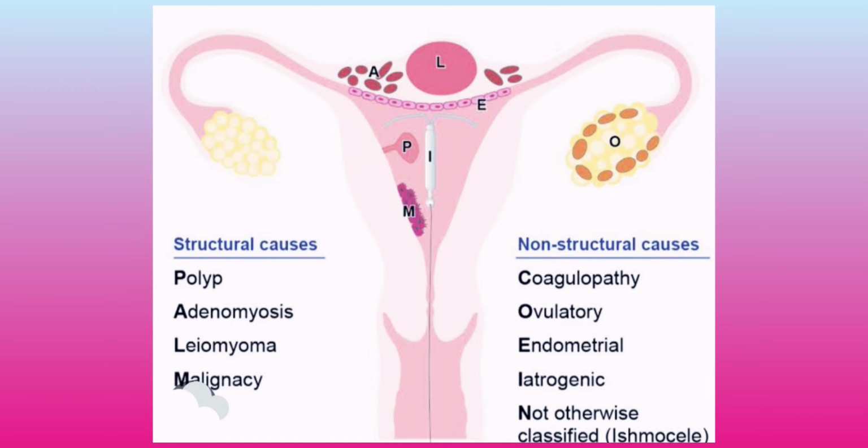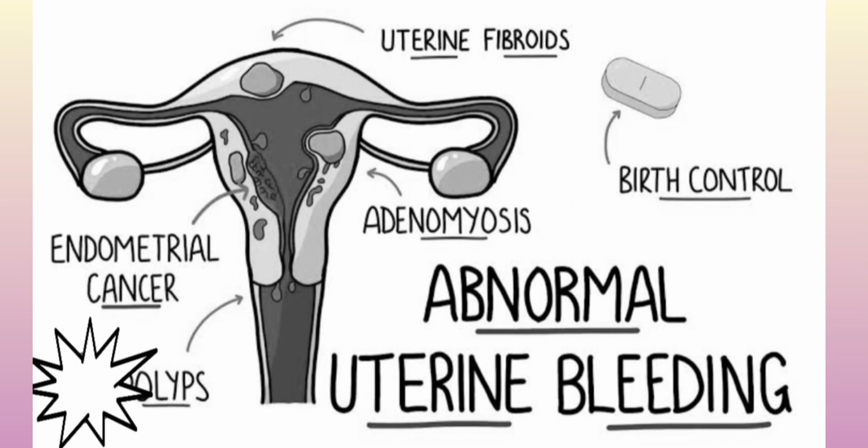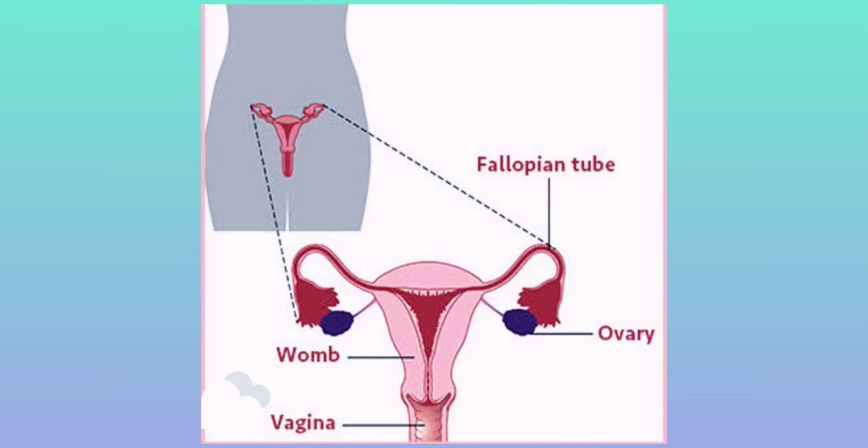The third cause is fibroids. These are benign tumors of smooth muscle tissue and are extremely common, with around 80% of women affected. Fourth cause is malignancy. Abnormal uterine bleeding can be caused by cervical cancer, endometrial cancer, and atypical hyperplasia. Fifth cause is coagulopathy. This means bleeding tends to be more severe in patients with clotting disturbances.